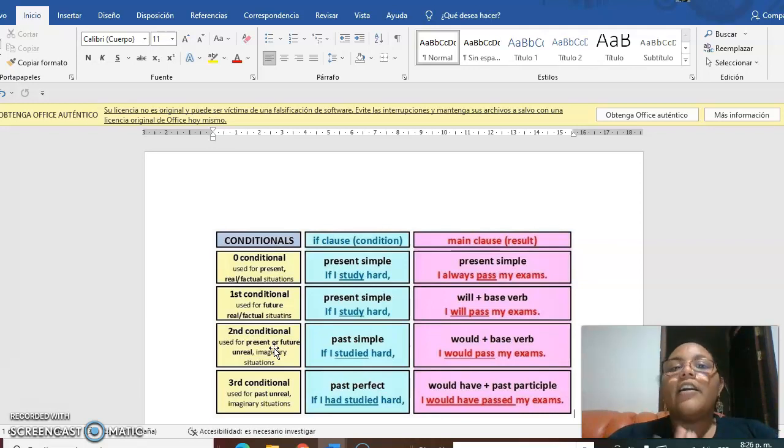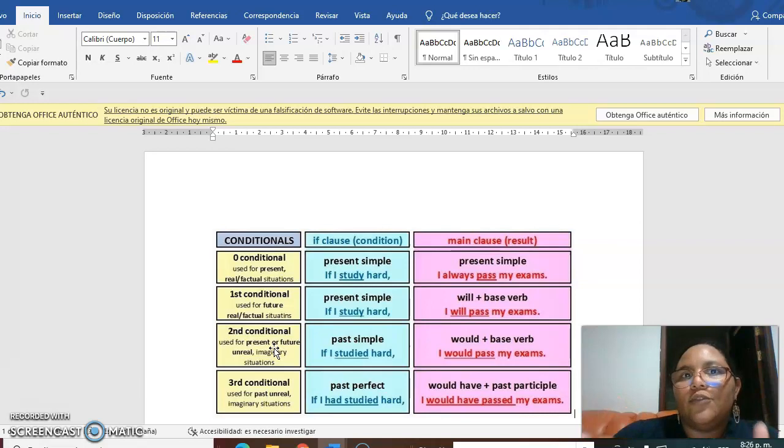Next, the third and last conditional. The third conditional we use for a past unreal situation or for an imaginary situation too. Well, the grammar is different from the second conditional because you need the past perfect, and the main clause is in would have.